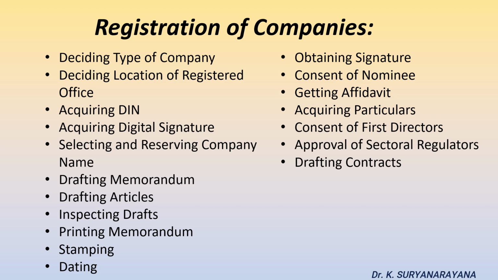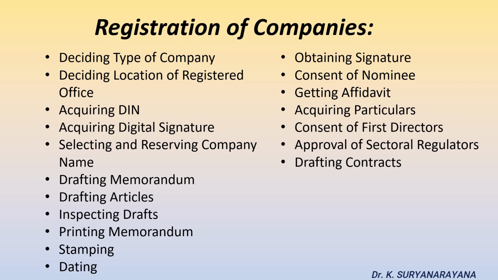Third step focuses on acquiring the director's identification number from the central government. It is a unique and permanent number.